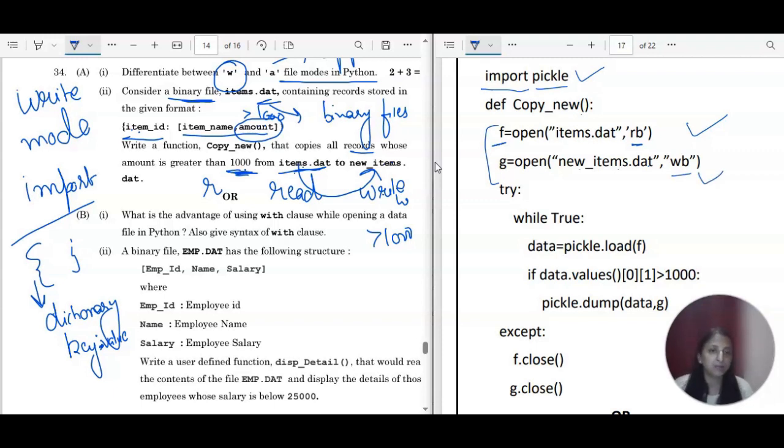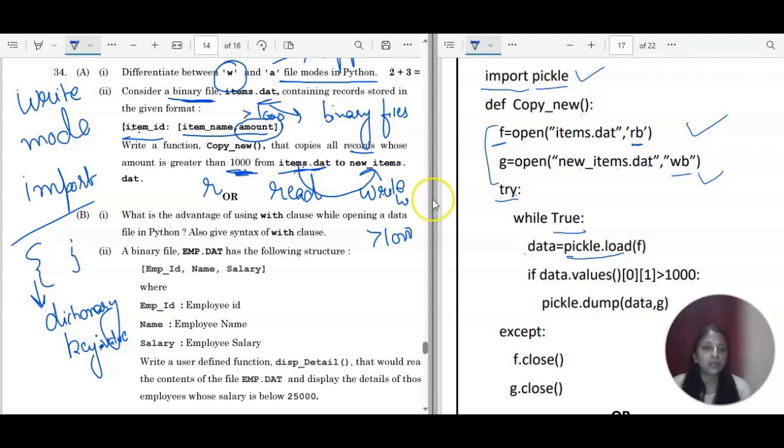Now, as you know very well, in case of a binary file, we start with exception handling, which is try and while True, because you want to load all the data. If you have multiple key-value pairs, you want to fetch all the data. So while True, and then pickle.load. The first record will be added into this variable data.